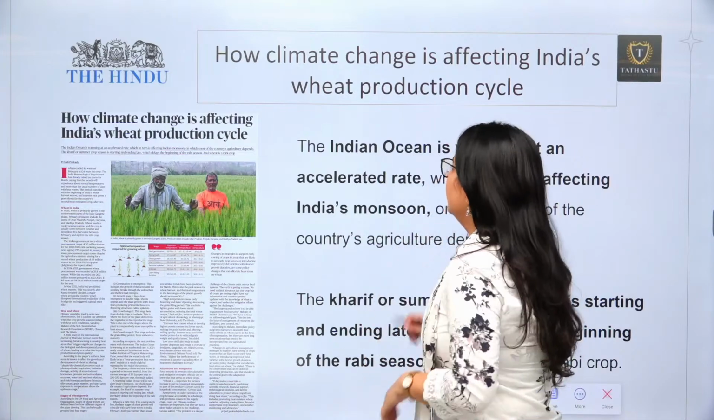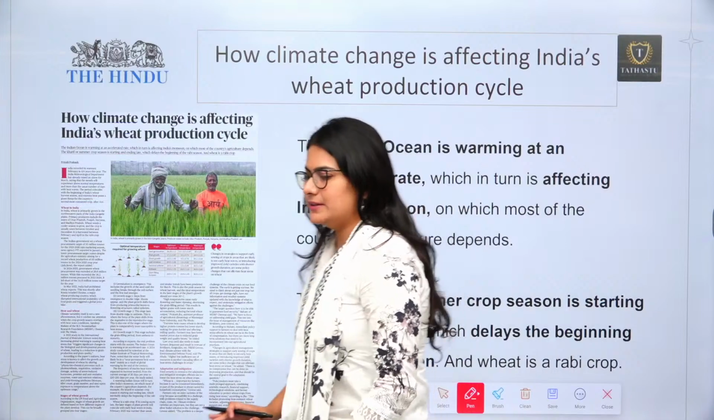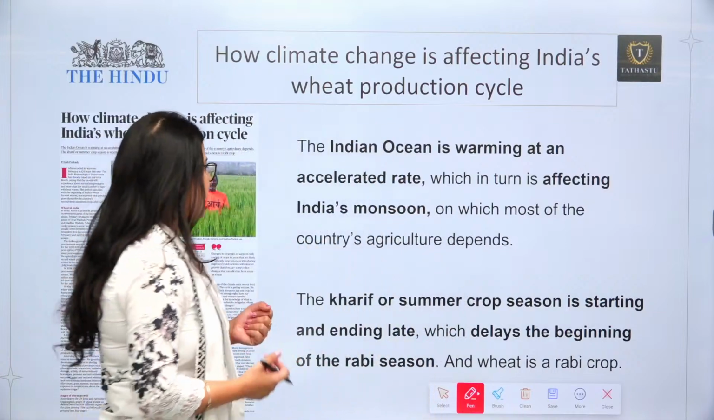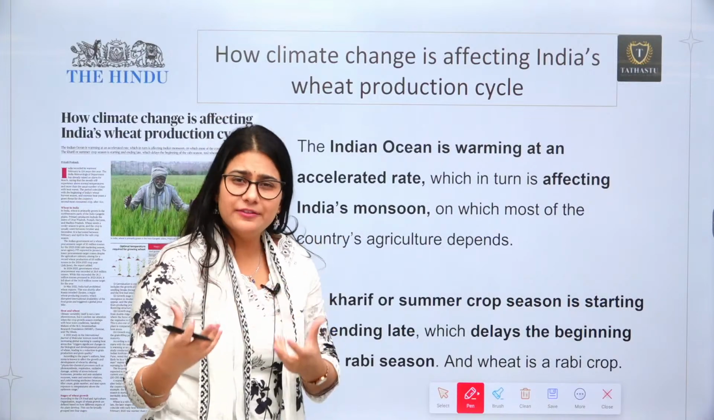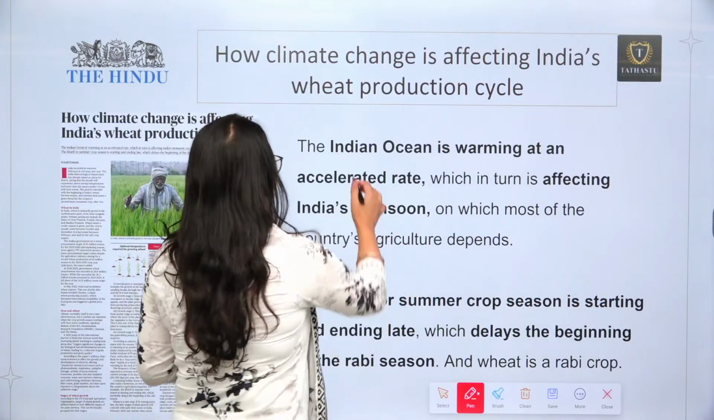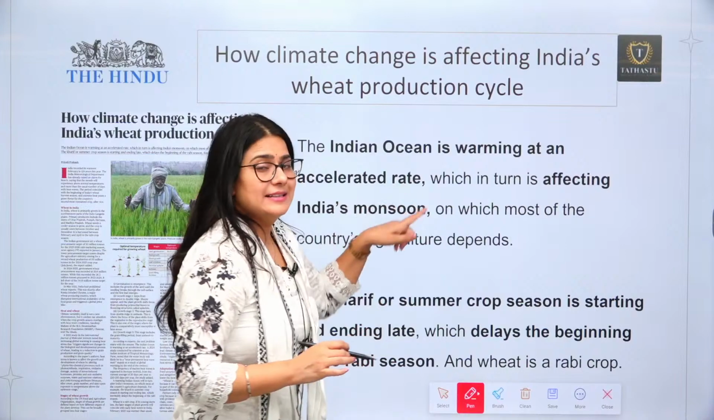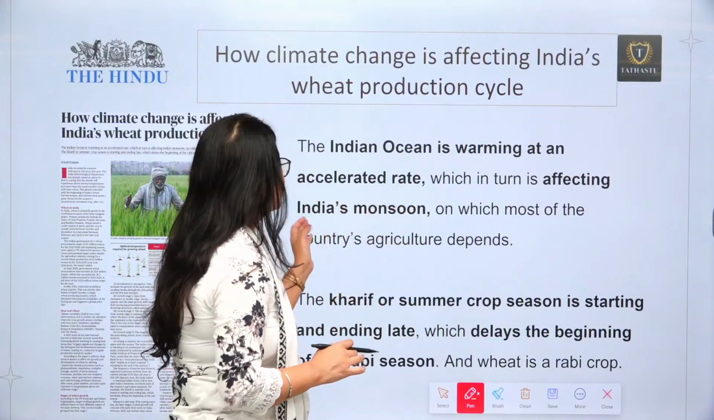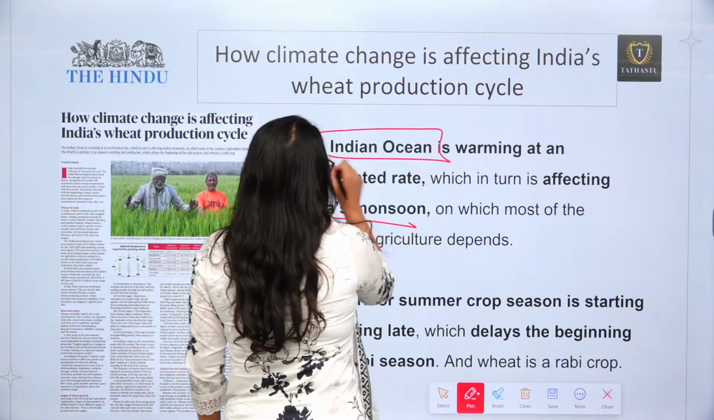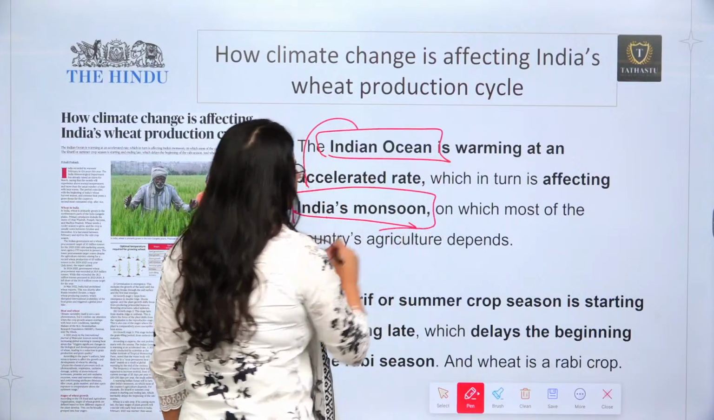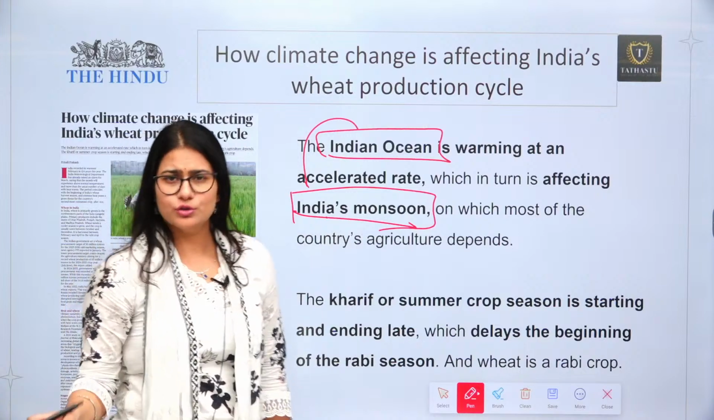Now, let's understand what the basic point is, what actually is there in the article. It is all about the Indian Ocean. Why are heat waves coming to our country? The Indian Ocean is warming at an accelerated rate, which in turn is going to impact the monsoon. Why? The monsoon originates in the Indian Ocean only.